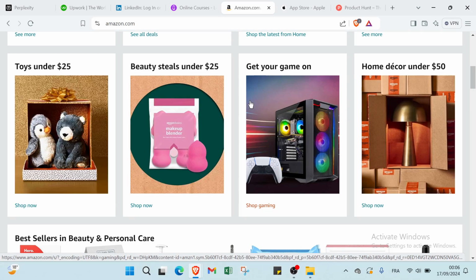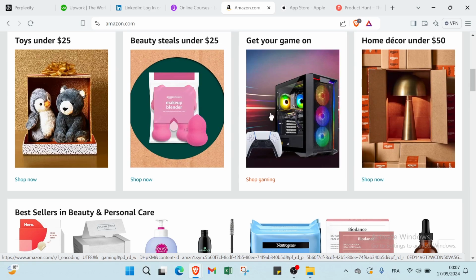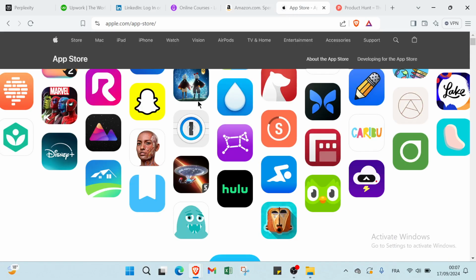To earn money on Perplexity by developing and offering tools or apps, create innovative solutions that address specific user needs or challenges. Promote these tools or apps on Perplexity by highlighting their benefits and functionality, encouraging users to purchase or subscribe for enhanced features. So I will show you how. The first website we have here is the App Store.